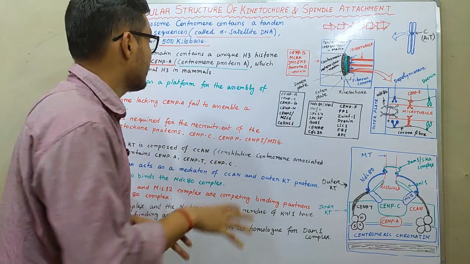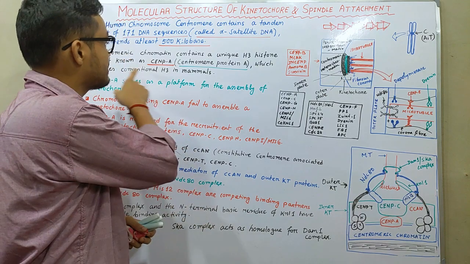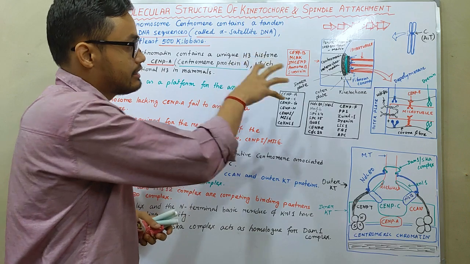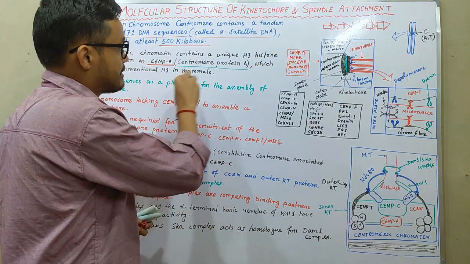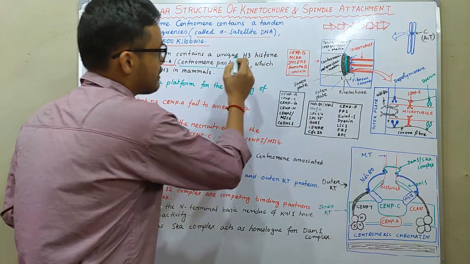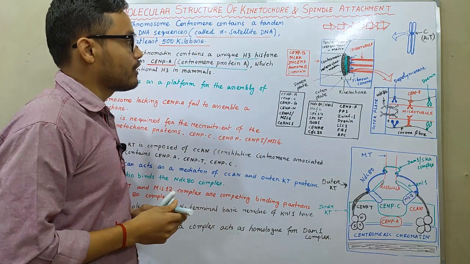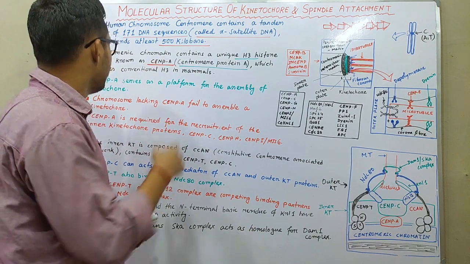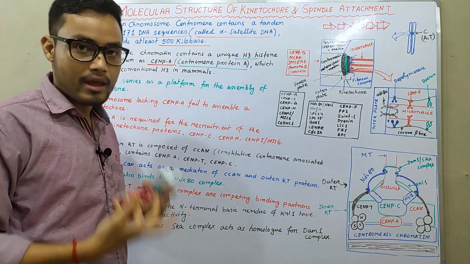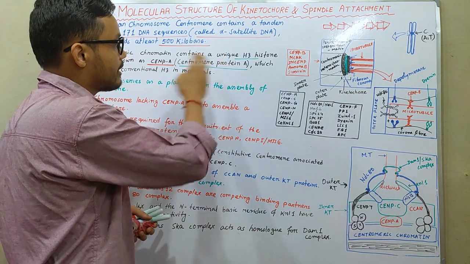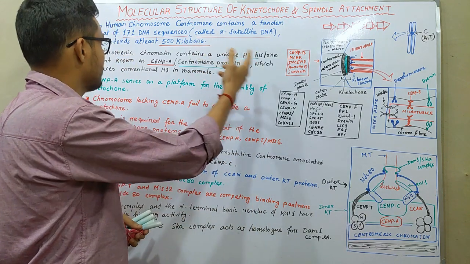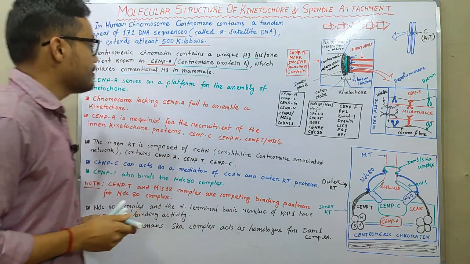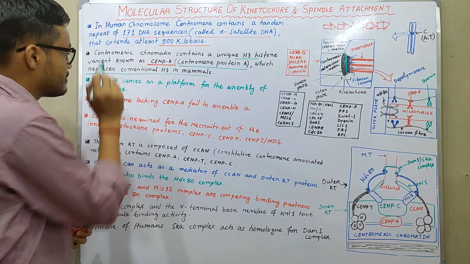Instead, a variant of H3, that is CENP-A, centromere protein A, is present. CENP-A replaces the conventional H3 in mammals.